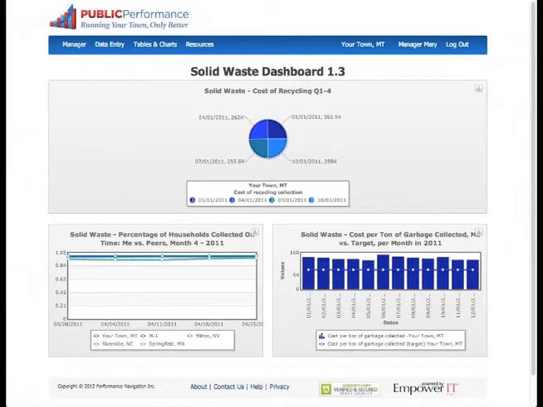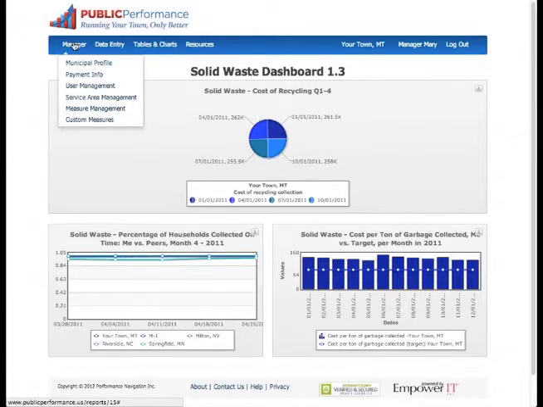When she started using the Public Performance platform, she filled out her town's profile. She also set up two of her staff members as system users. She set permissions on what data either team member can access: data entry only, just running off some reports, or full system access, such as what Mary has.